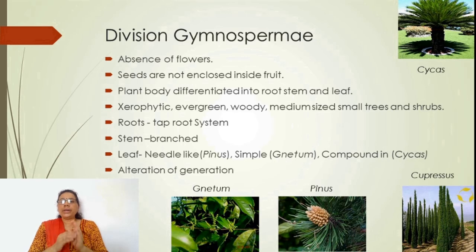Every gymnosperm is adapted to xeric conditions, that is, scarcity of water, and so they are commonly called xerophytic plants. They are always green, that is evergreen in nature, and woody.